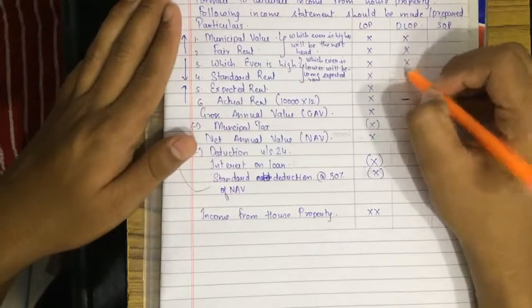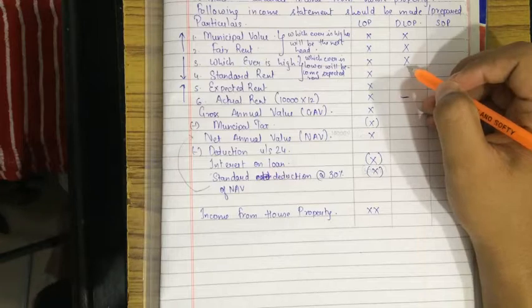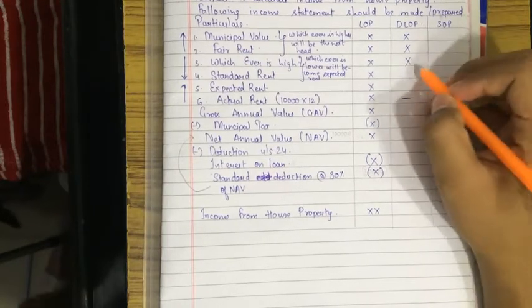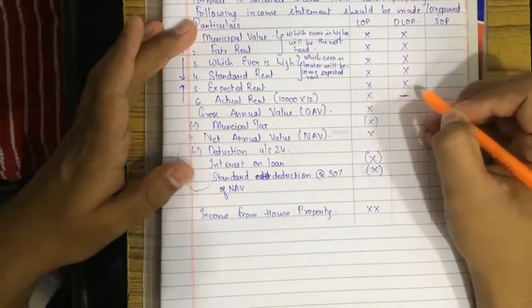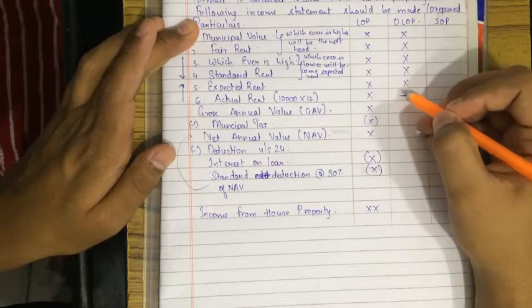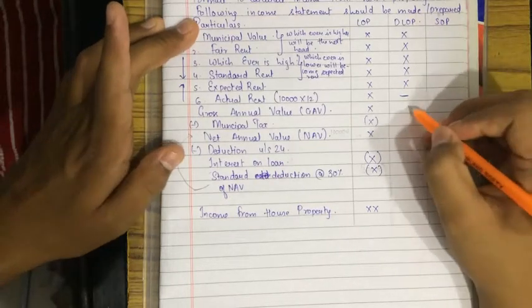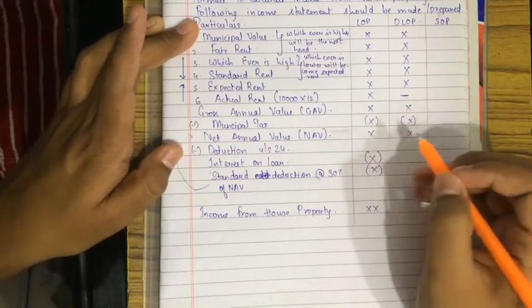Whichever is higher will be taken. And after that standard rent, the rent of the area, what is the standard rent for a 2 BHK flat, will be given. You have to put the value and see whichever is lower, and then it will become expected rent. Then you have to see between expected and actual rent, whichever is higher. Obviously expected rent will be higher, then it will become GAV. Less municipal taxes, you will get NAV, that is net annual value.